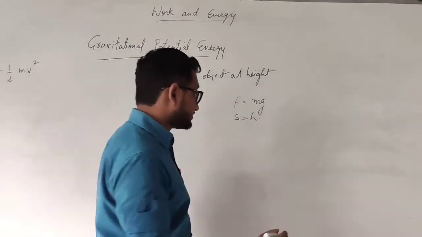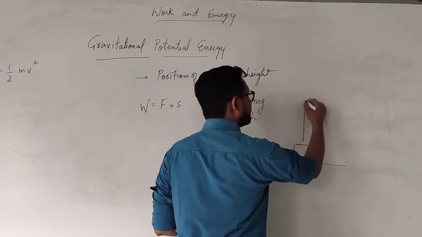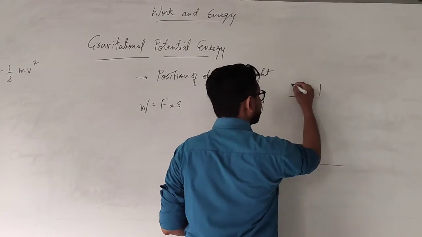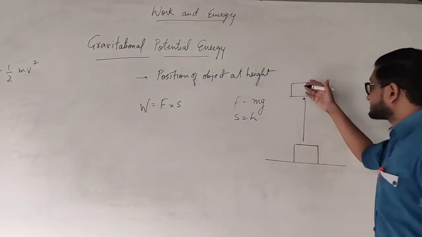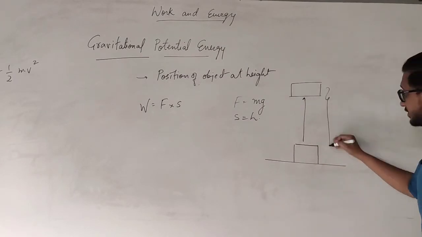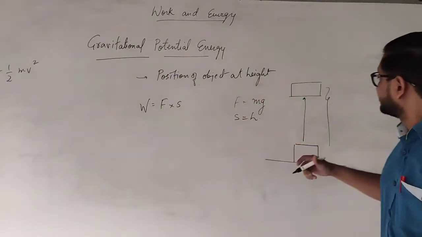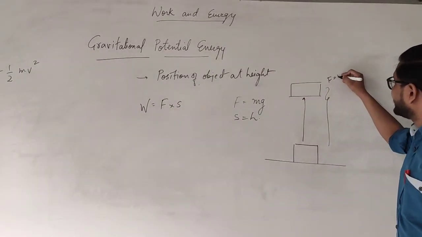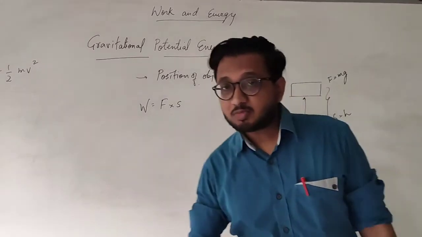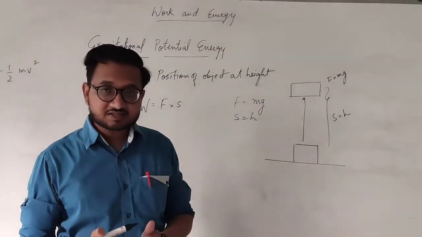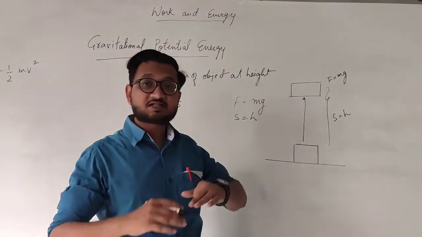How? In order to understand this, imagine that there is a box that I have to move and place at a certain height. So I have to move this box and place it at a certain height. So I am going to apply the force in the upward direction, or I am going to lift the box. So force is applied, F is equal to mg, and the displacement s is h. How much I want to move the box? That is the displacement. And whatever height that I am doing, that is its final point.